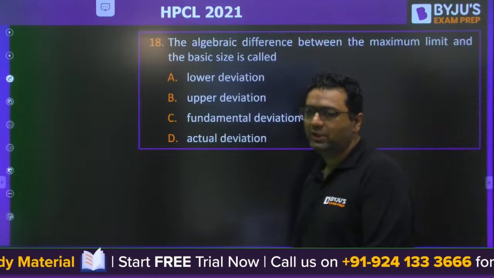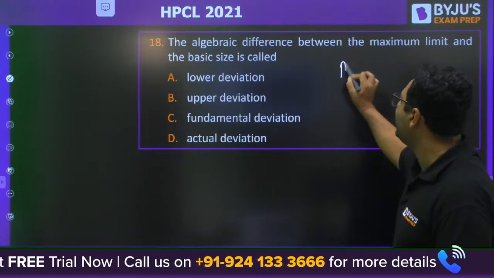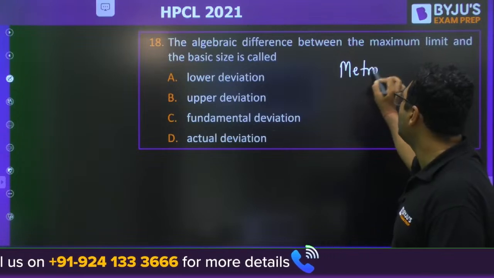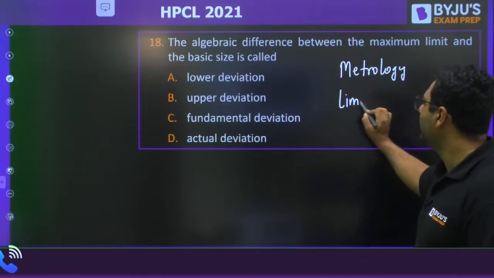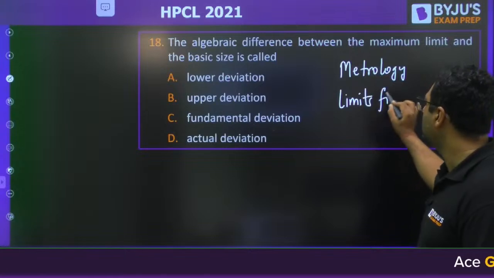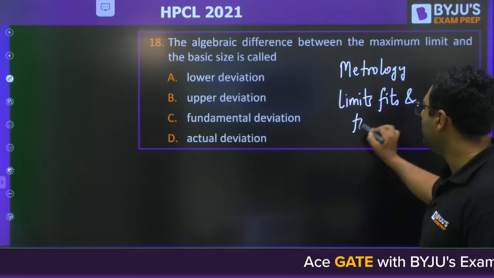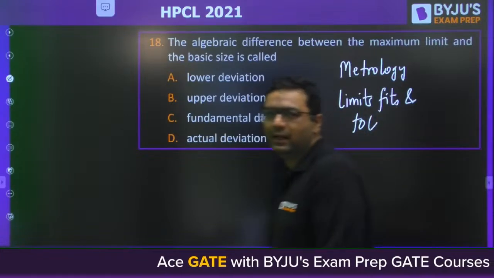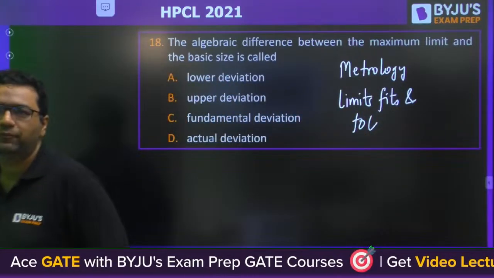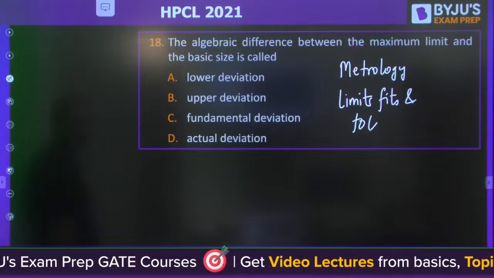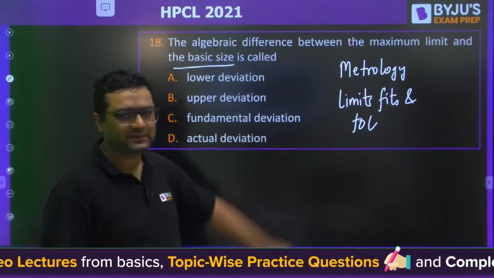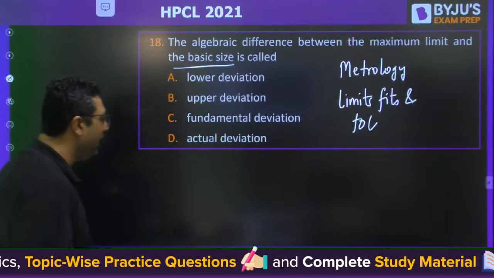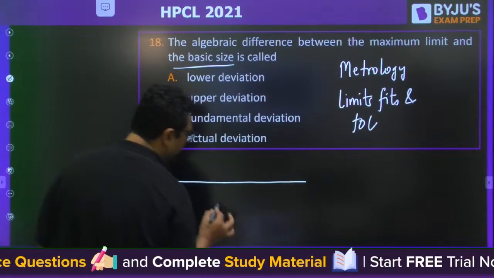Moving to the 18th question, I feel this is from metrology and inspection: limits, fits and tolerance, production. I am telling you the topic as well, so you get an idea. This is an important topic. No issues, Paglesan. The question: the algebraic difference between the maximum limit and the basic size. Maximum limit and the basic size. You can see this is the basic size.